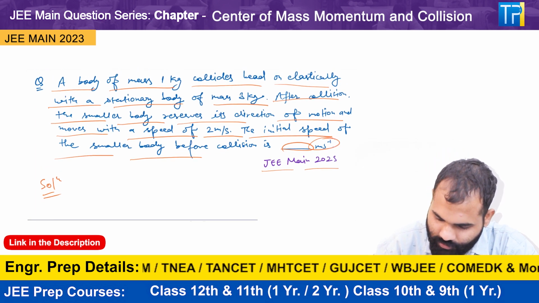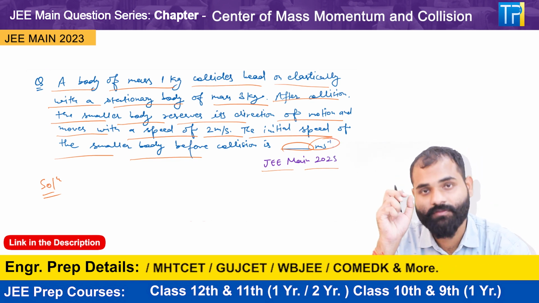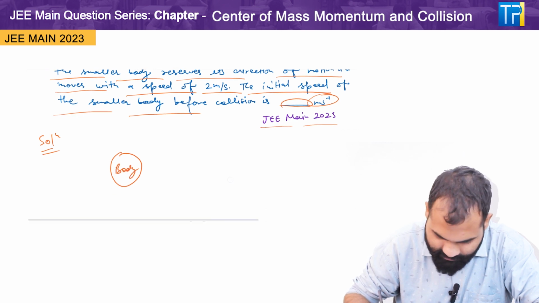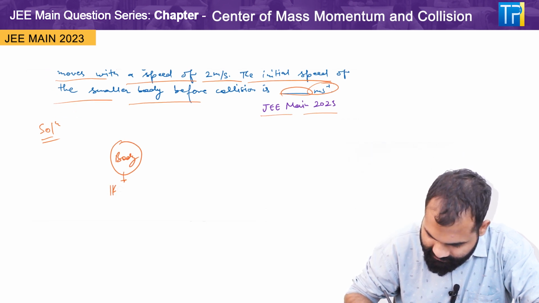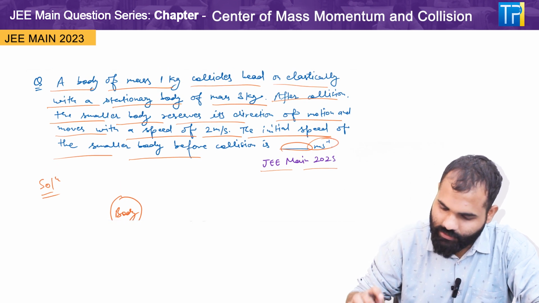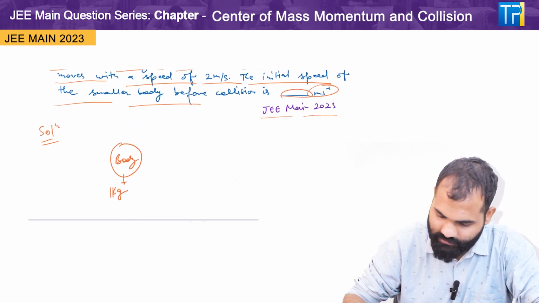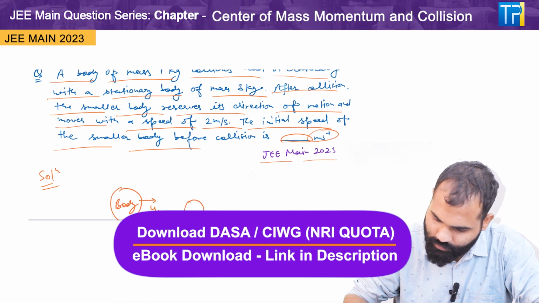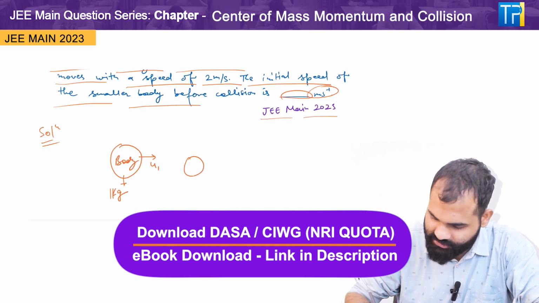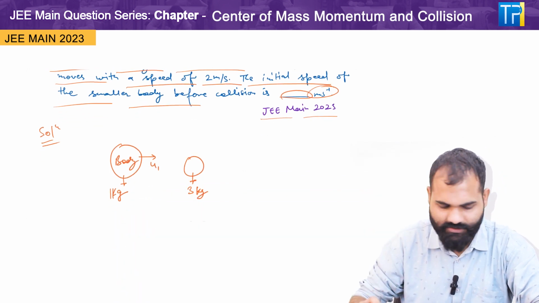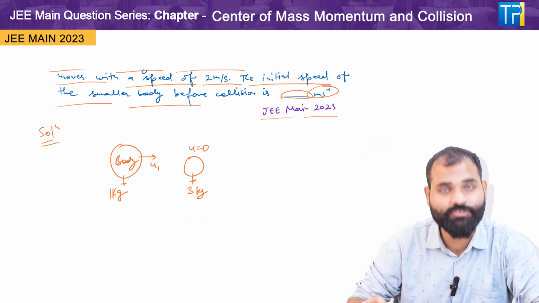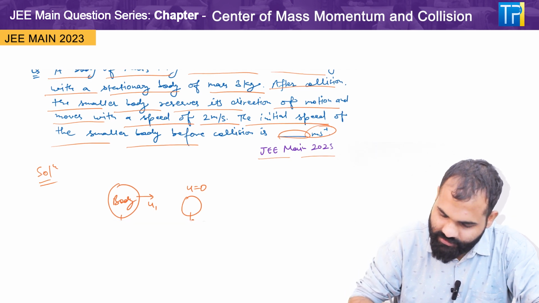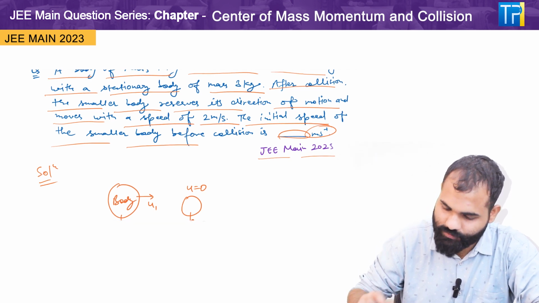According to the question, a body of mass 1 kg. Okay, so let's say this is the body and its mass, as given in the question, is 1 kg. Collides head on elastically with a stationary body. So the moving speed is u1 and this is the stationary body whose mass is given as 3 kg. So the mass of the stationary body is 3 kg. And here the u is 0 because this is a stationary body. Okay, so after collision the smaller body reverses its direction of motion and moves with a speed of 2 meter per